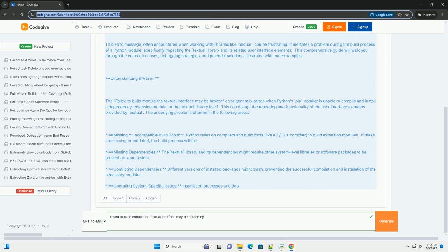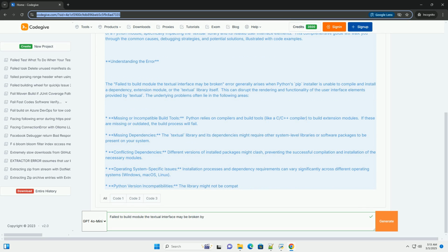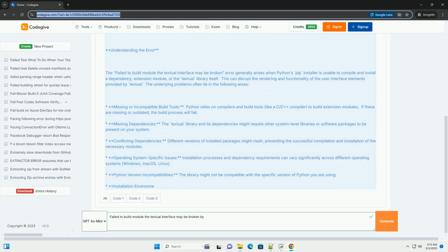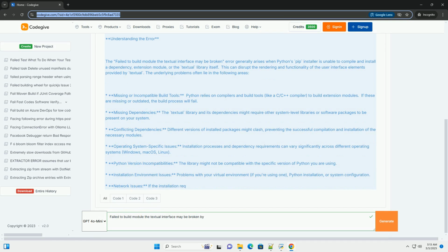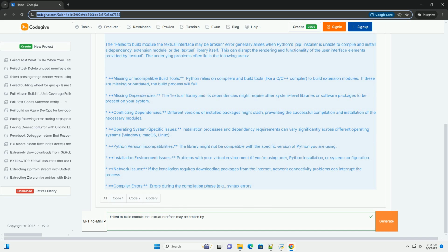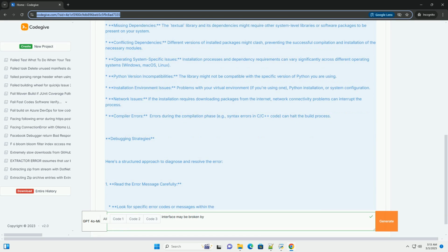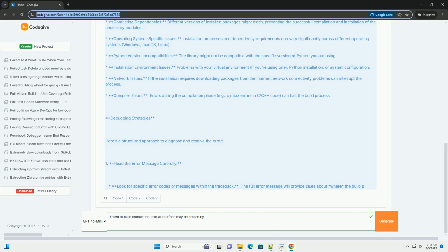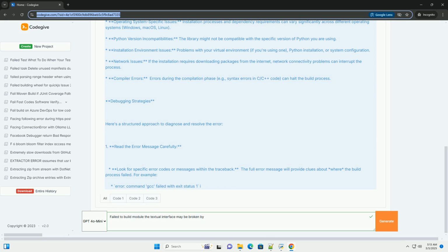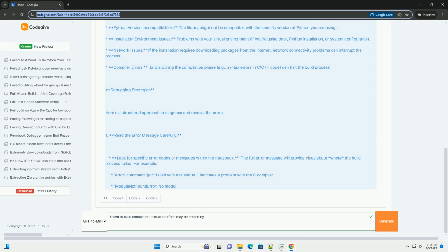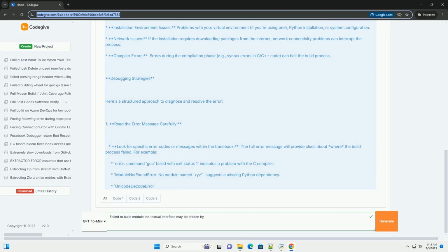Understanding the error. The "failed to build module, the textual interface may be broken" error generally arises when Python's pip installer is unable to compile and install a dependency, extension module, or the Textual library itself. This can disrupt the rendering and functionality of the user interface elements provided by Textual. The underlying problems often lie in the following areas.